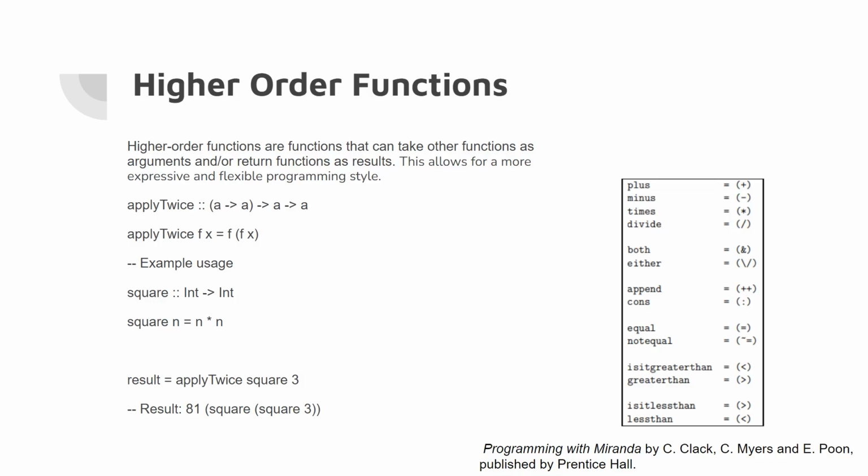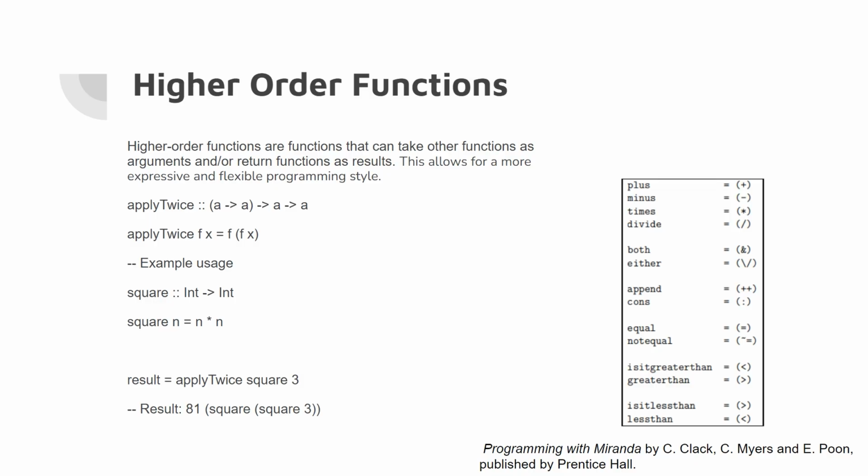So here we have applyTwice, which takes a function f and a value x and applies f twice to x. For example, square n is equal to n times n. Now that would be a function, and we're going to apply that function with another function. So applyTwice would apply to square, and then it would apply to 3.